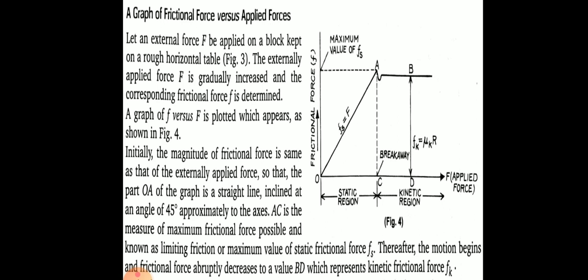As soon as externally applied force increases that limit, you see a small dip in the graph, means frictional force decreases slightly when body comes in motion. The conclusion is kinetic friction is slightly less than static friction. Afterwards, graph is almost parallel to horizontal axis, means kinetic friction is almost constant when body is in motion.